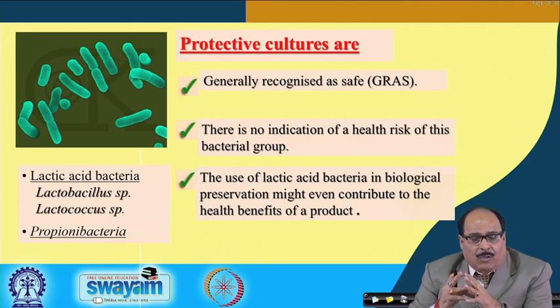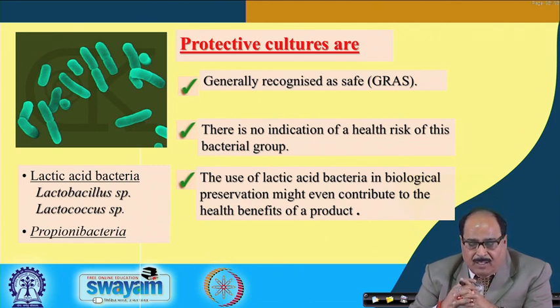The protective cultures which are used in certain food operations or food processes as biopreservatives should be GRAS, or they should be listed in the GRAS. There is no indication of a health risk of this bacterial group used as biopreservatives.